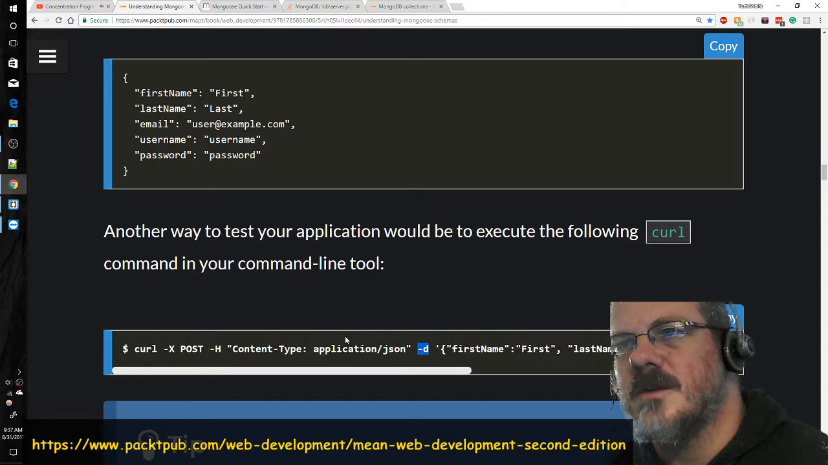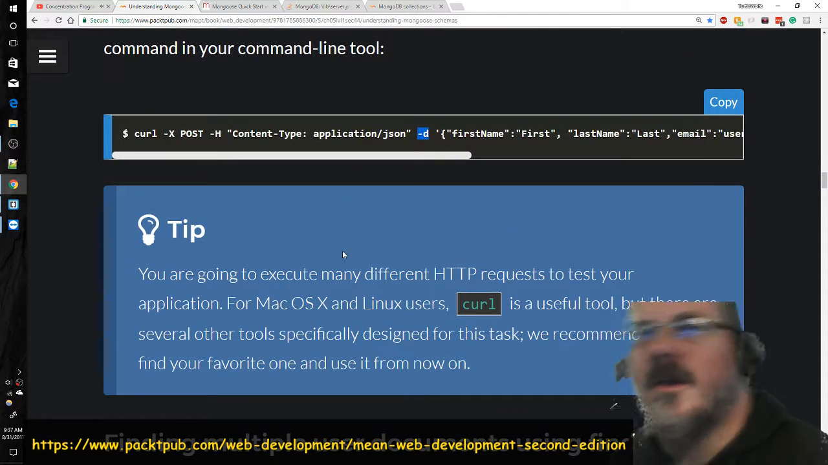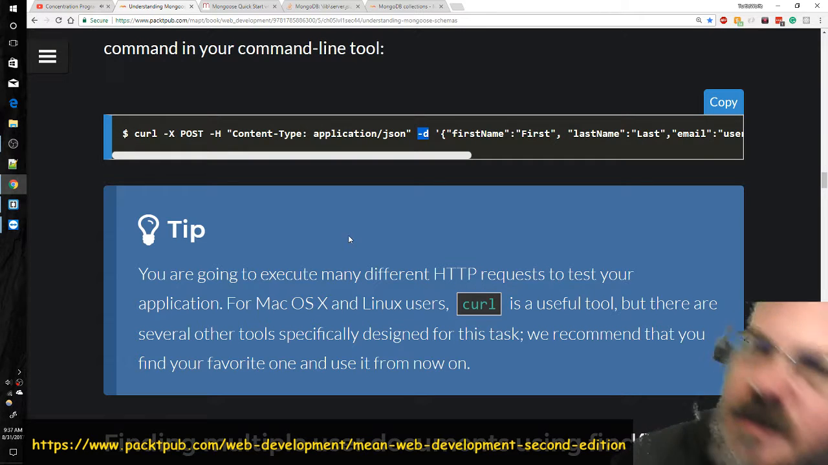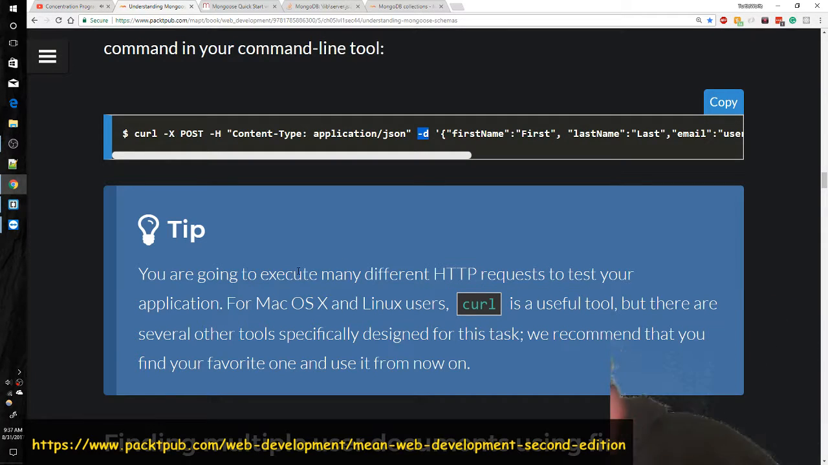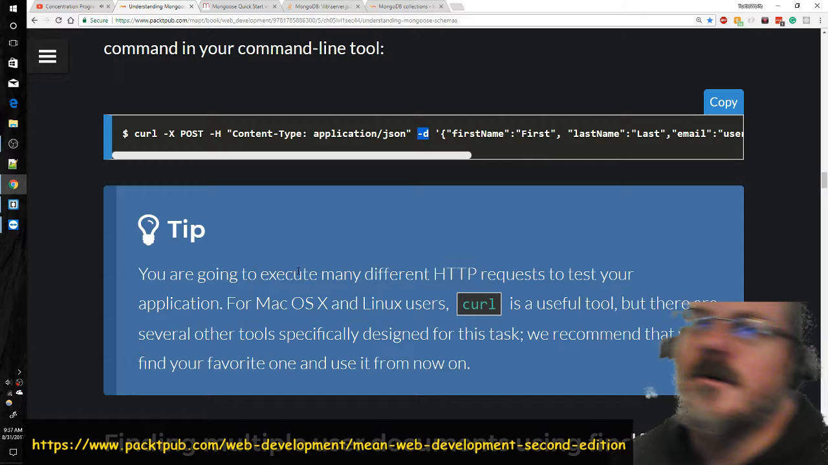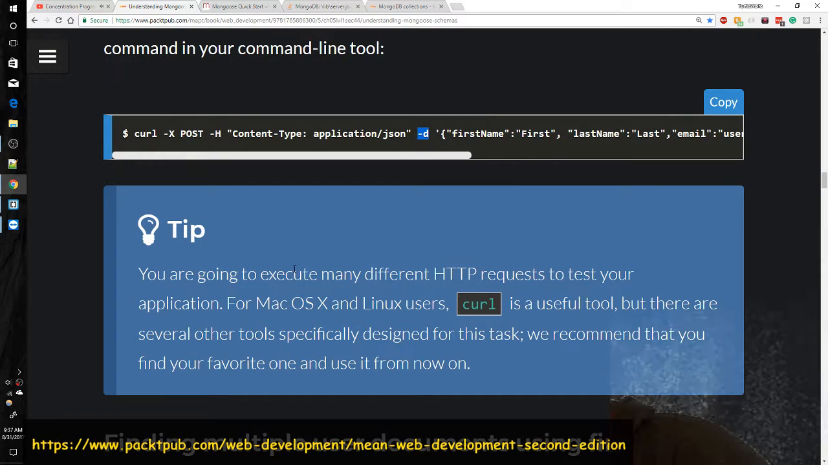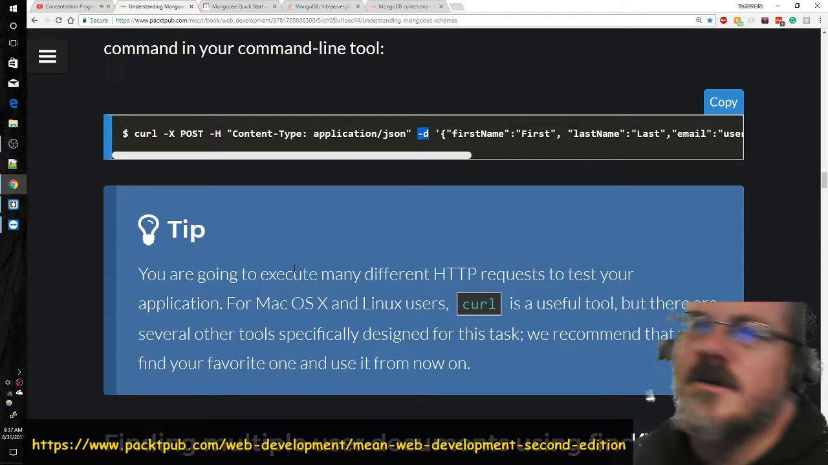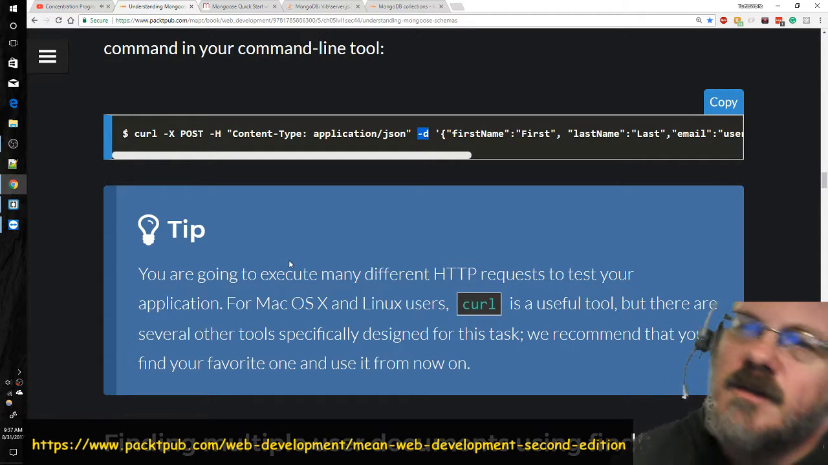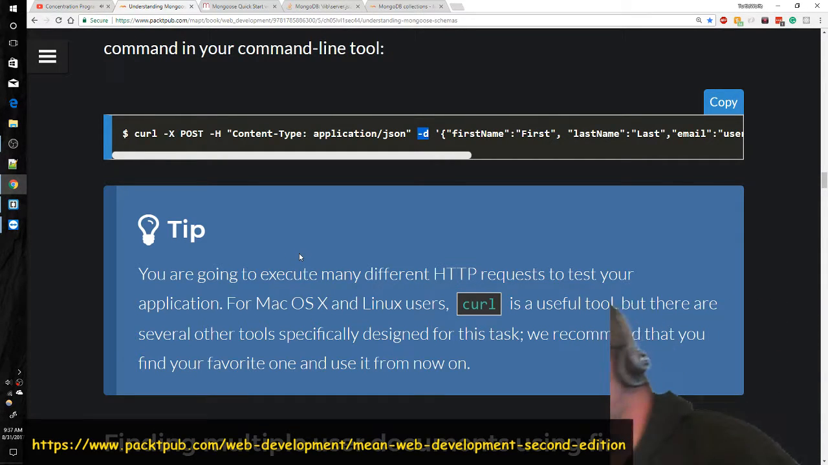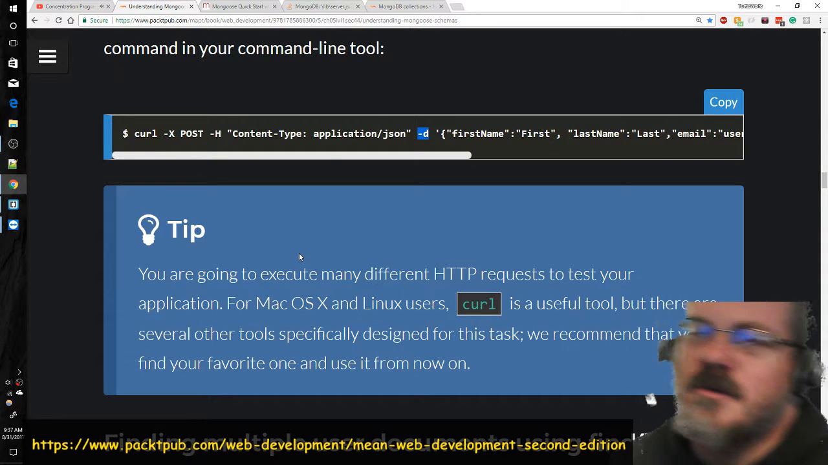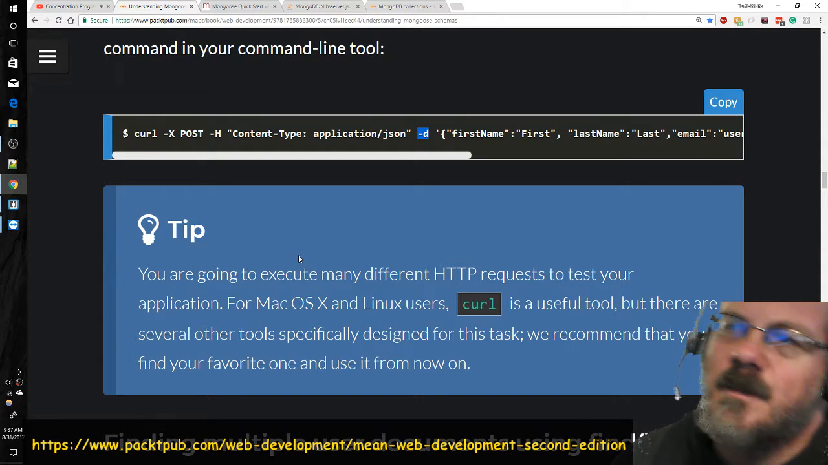Another way to test your application would be to execute the following curl command in your command line tool. You're going to execute many different HTTP requests to test your application. For Mac OS X and Linux users, curl is a useful tool, but there are several other tools specifically designed for this task. We recommend that you find your favorite one and use it from now on.